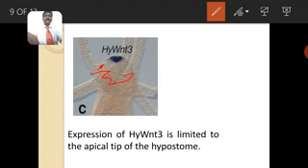If you cut from this area, the HyWNT3 genes which are present here try to move towards this end along with the growth of the cells, and finally it becomes the oral end of the hydra, that is what we call the hypostome.